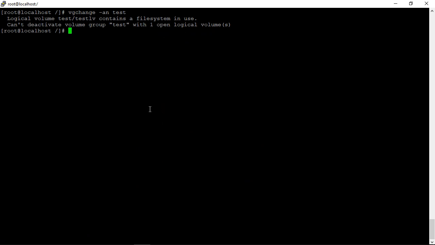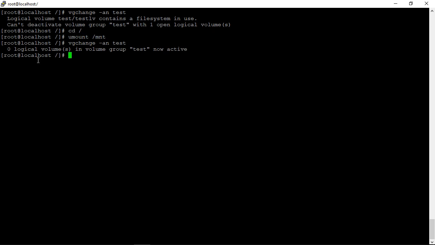Okay, one logical volume is open. I need to unmount it. cd, umount /mnt. Zero logical volume(s) in volume group test now active. Earlier we had two logical volumes active, now it is zero. So it has brought down all the logical volumes.